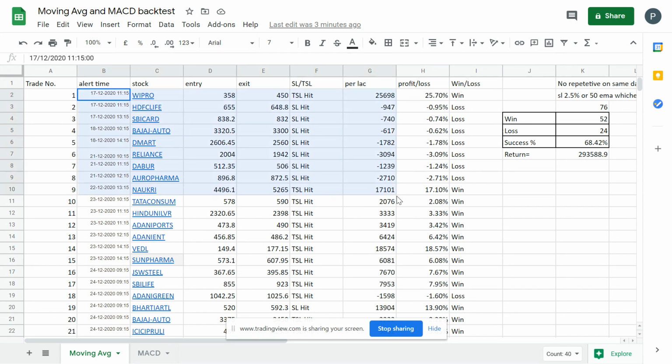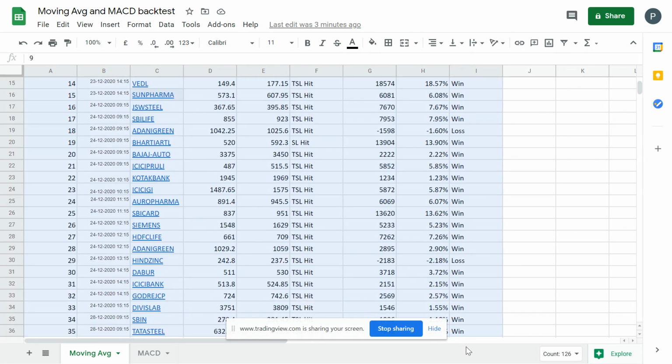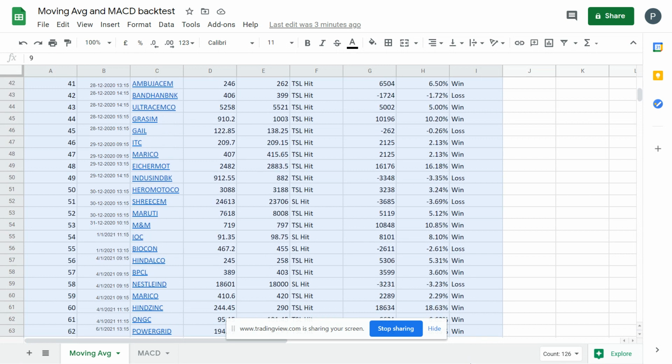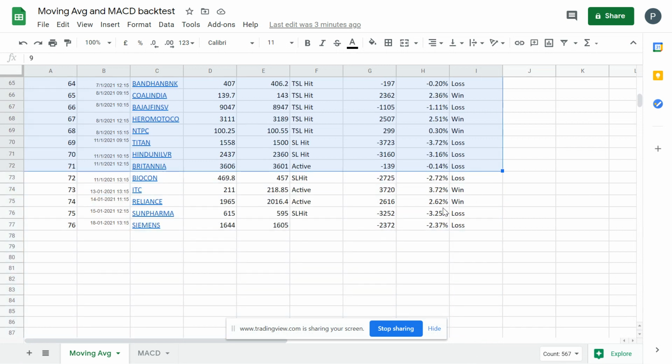That is the reason you got these initial stop losses. But on the 22nd, the next day of the fall, markets started to rise higher. Then it has given very good trades, and out of 76,